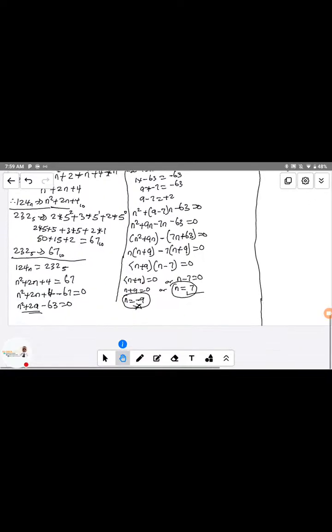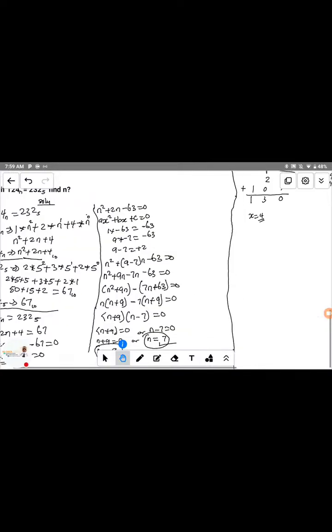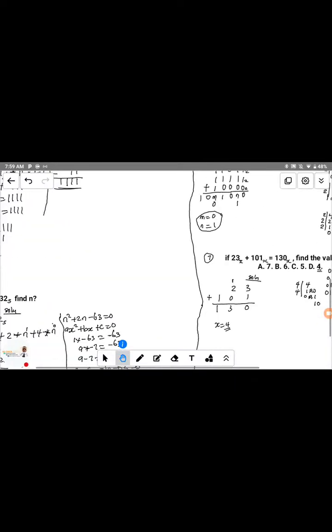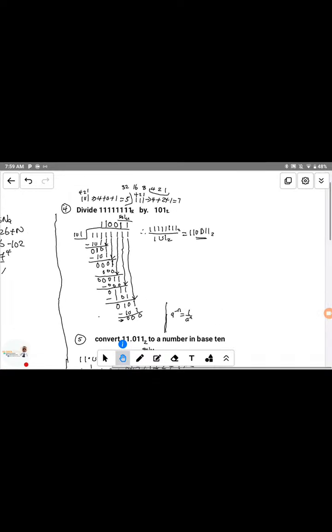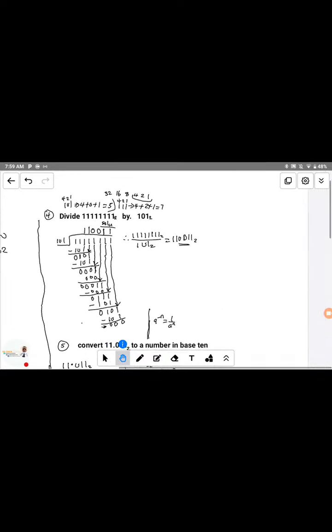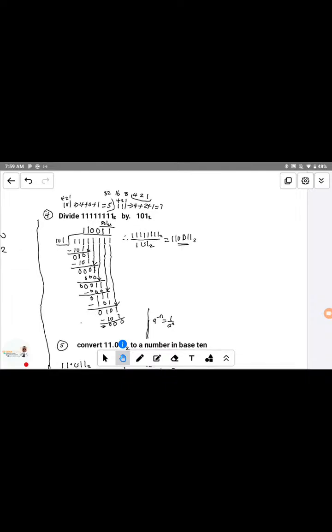And also we have question 4 that we have solved. Let me share with you the question 4. So this is the question 4 that we were able to solve. This is under arithmetic number base system, and it's called division. The question is to divide 1 in base 2 by 101 base 2, and we have explained the step by step and how I solved it.